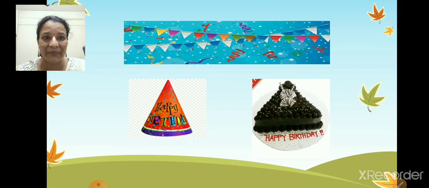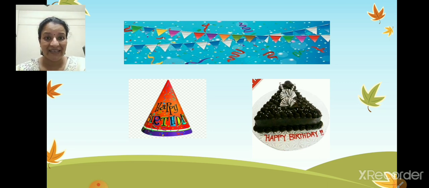Now look up here. Can you see the festoons, children? Yes. She has delicately hung them, made with paper craft for the decoration. Isn't it? Yes. These are called festoons. And they are triangle in shape. Correct? 3 sides. Correct? Yes.